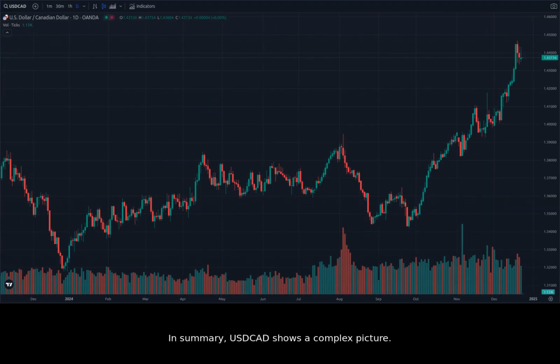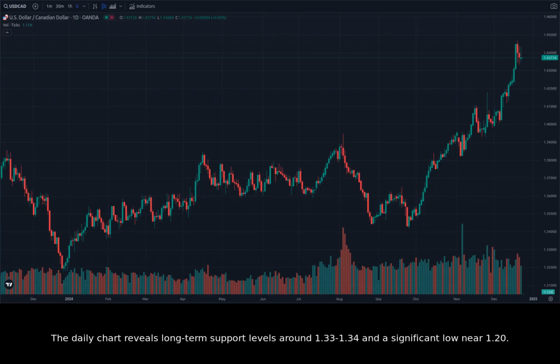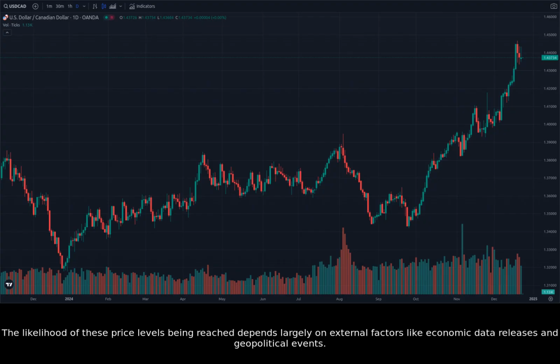In summary, USDCAD shows a complex picture. The daily chart reveals long-term support levels around 1.33 to 1.34 and a significant low near 1.20. However, short-term fluctuations are evident in the 1-hour and 15-minute charts. Significant volatility is observed around the 1.35 to 1.36 range in September and the December 18th drop. The likelihood of these price levels being reached depends largely on external factors like economic data releases and geopolitical events.